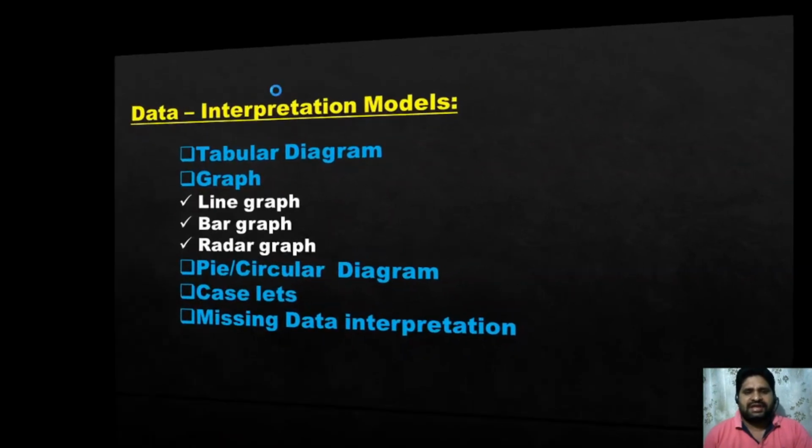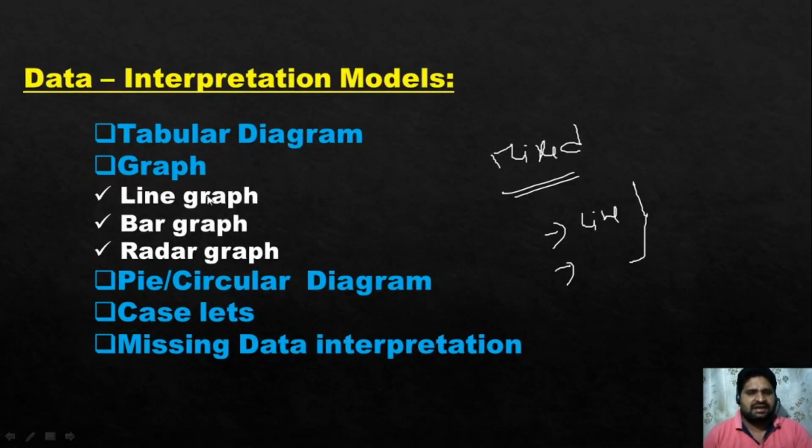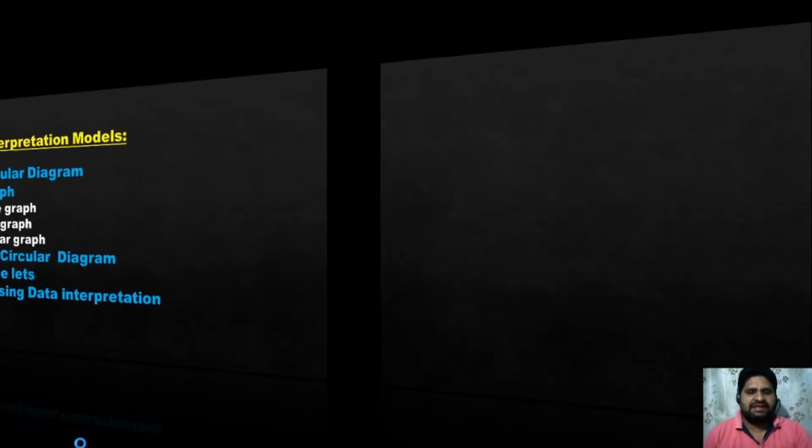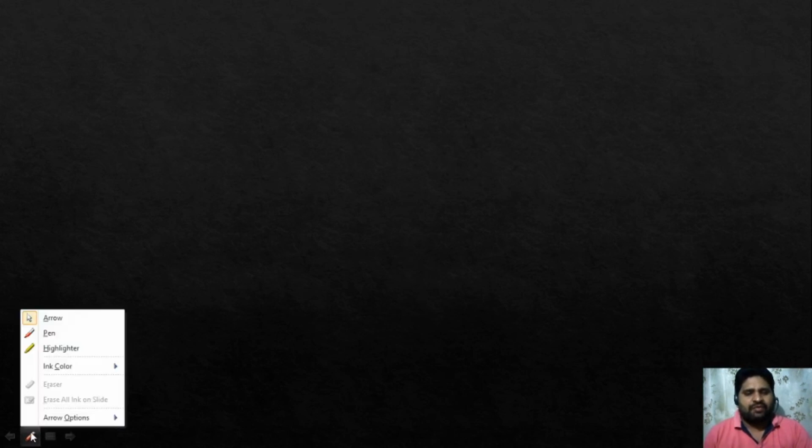So simply this is the thing here. They'll give the data, and depending upon that we have to take the questions. So when you are given the data, first of all, analysis. That means we have to retrieve the data clearly. If it is tabular, as I said, no doubt in that. We'll directly get the data. Other than those cases, graphs, pie graphs, caselets, missing data interpretation, in these cases first we'll retrieve the data clearly. Once you retrieve the data, we'll go for the questions on that.